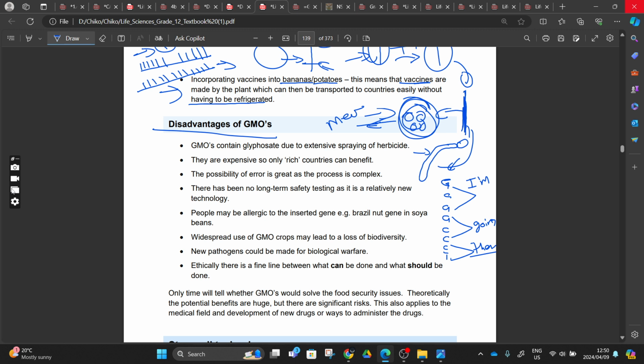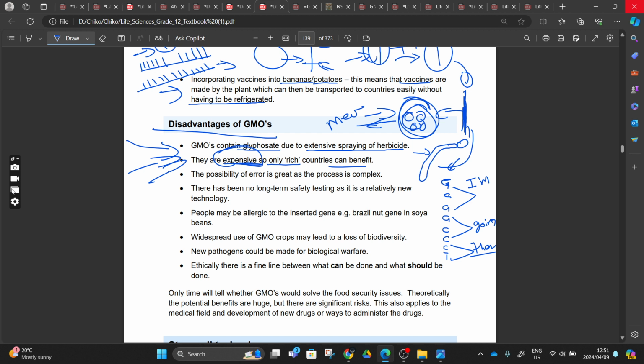And then let's go to the disadvantages of genetically modified organisms, right? Genetically modified organisms also have disadvantages. It's costly. GMOs contain glyphosate due to the expensive spraying of herbicide, I told you, and they are expensive, so only rich countries can benefit from this. For you to remove the DNA, it's very expensive, right? They are saying that we are not sure, because we don't even have a public laboratory where we can just go and do these experiments and see if the DNA can be used to do something else, right?